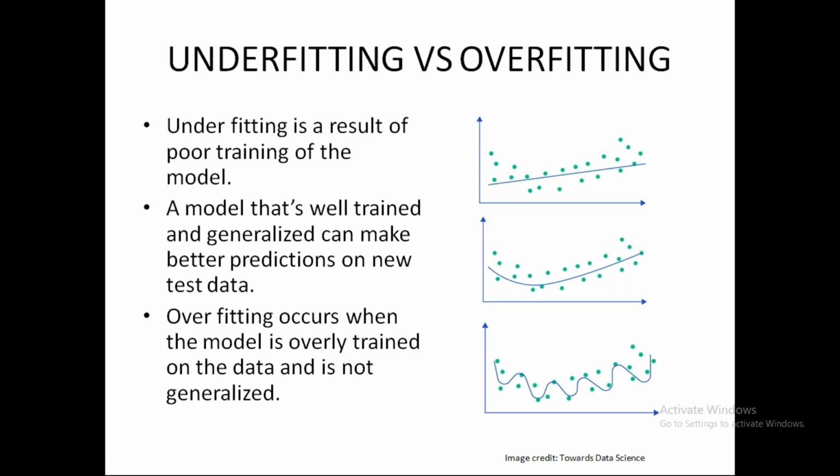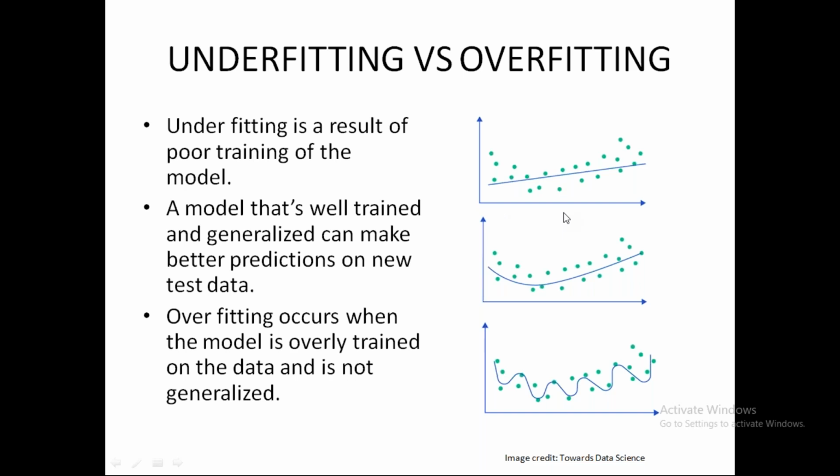Now, what is overfitting or underfitting of a model? When a model is poorly trained on the data and is unable to make correct predictions, it is said to be underfitted. As we can see, the data is in a curved manner, but there is a straight line stretched on it. Let's say I'm predicting some value here. The actual value is present here, but my prediction is on this line. So the distance between these points and the line is very high. This is the error. When the error increases, the accuracy of the model decreases.